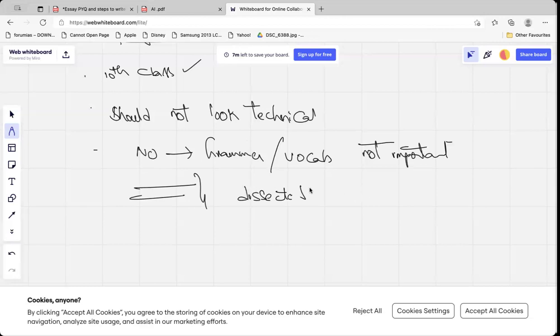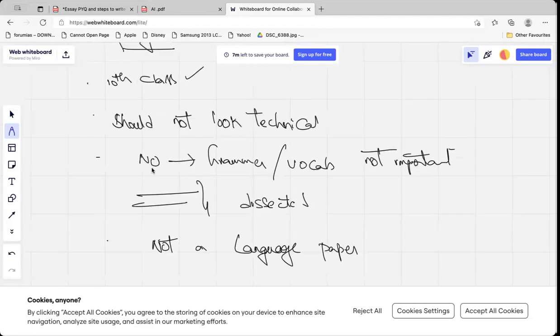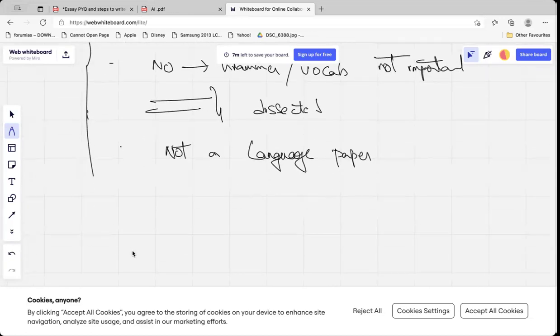So you don't need high-fi language, high-fi grammar, because this is not a language paper. Like I said, you need 10th class level English, decent English, communicable, manageable English. That's it, which is required for the general studies. The same thing is also required here in the essay papers. So content, definitely, is required.